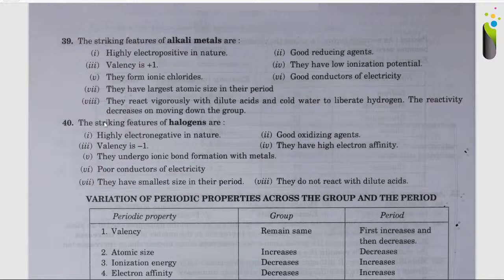Now, the striking features of halogens are: first, highly electronegative in nature; second, good oxidizing agents; third, valency is -1; fourth, they have high electron affinity; fifth, they undergo ionic bond formation with metals; sixth, poor conductors of electricity; seventh, they have the smallest size in their period; eighth, they do not react with dilute acids.